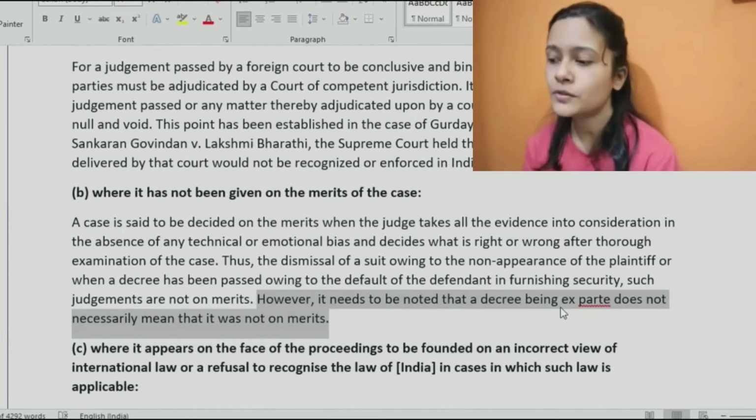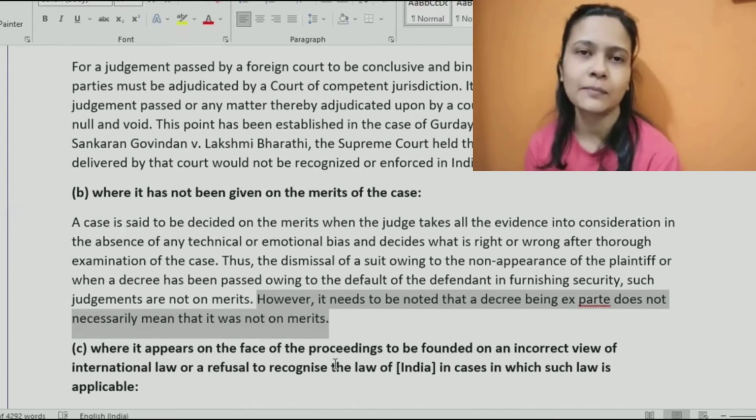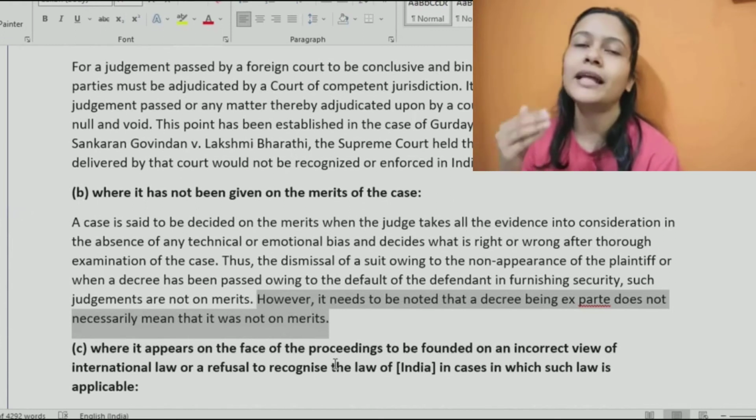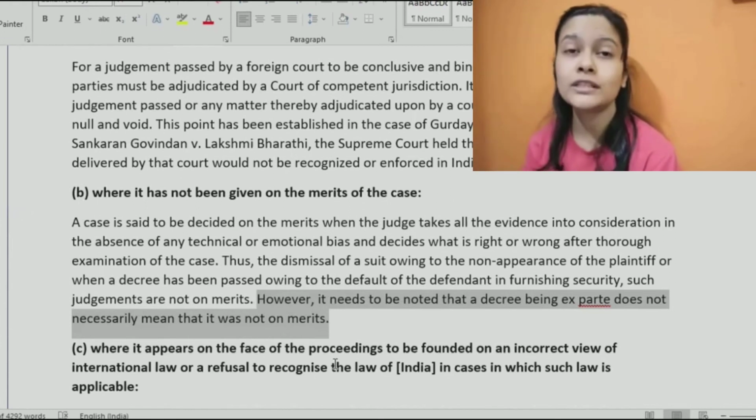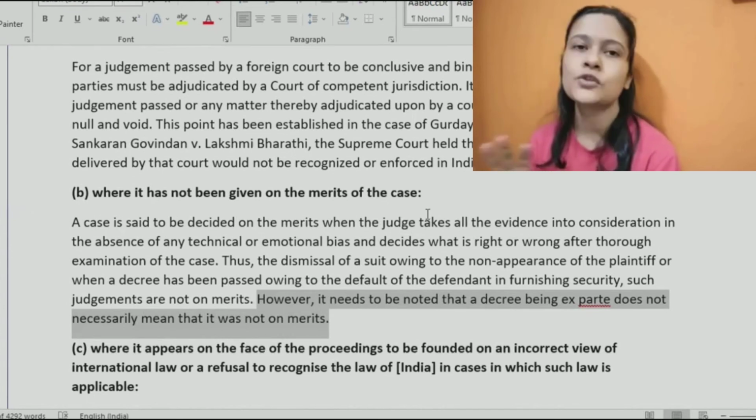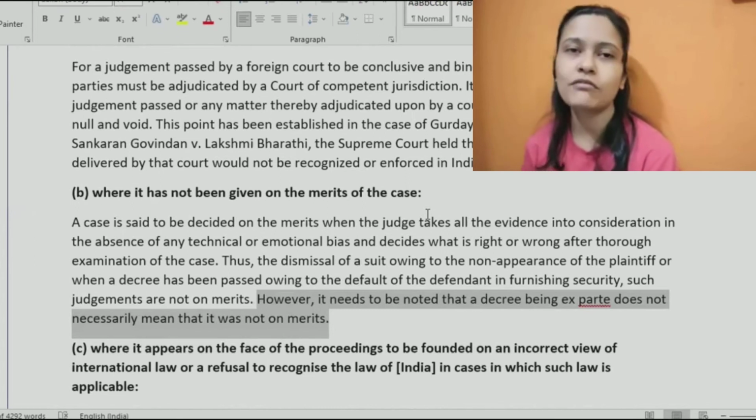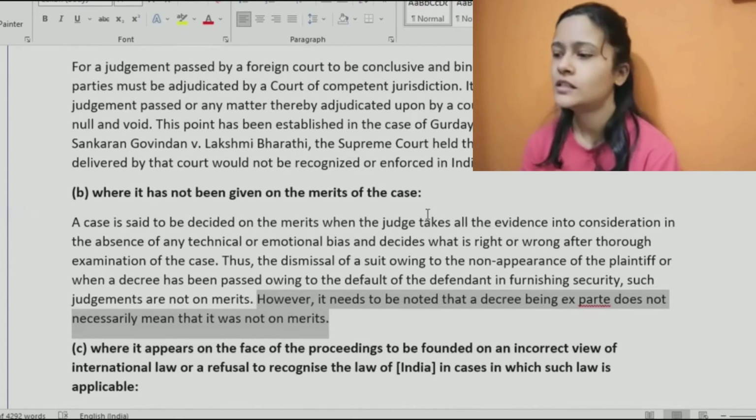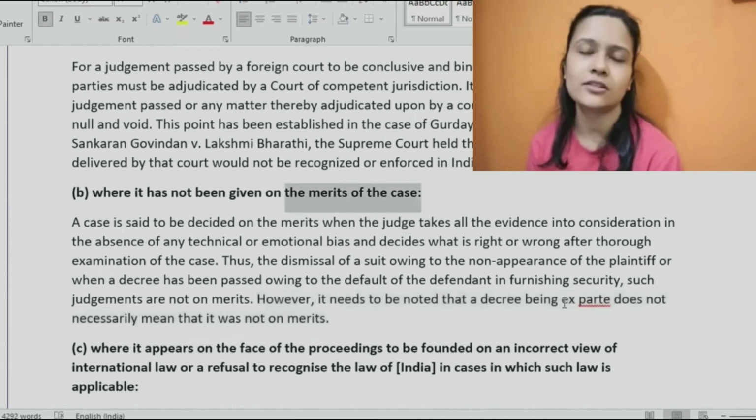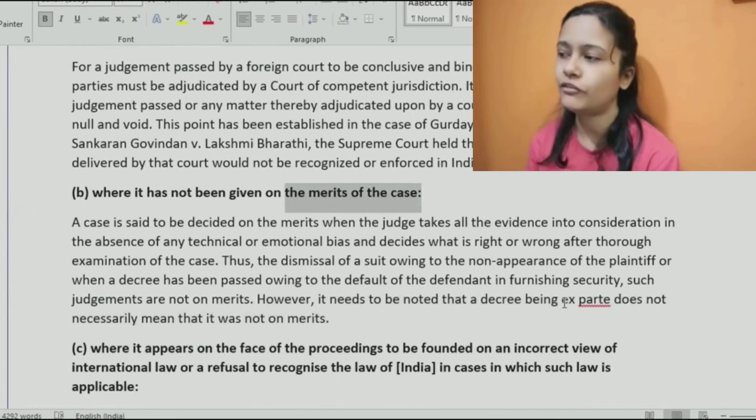It needs to be noted that a decree being ex parte does not necessarily mean that it was not on merits. Maybe evidence and everything was done, and after that the party stopped appearing. Just because it was an ex parte decision, it does not clearly indicate that it was not given on merits. So we need to see under what circumstances the decision was given, and depending on the specifics of the case, we can decide whether it was decided on merits or not. If on merits, fine, it's valid. If not on merits, then it is not conclusive.